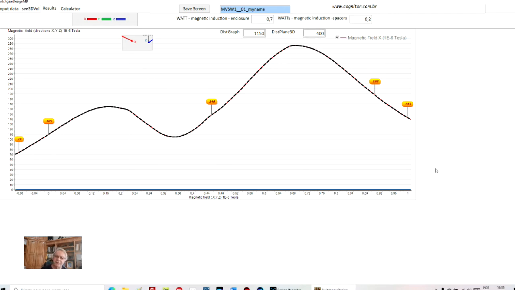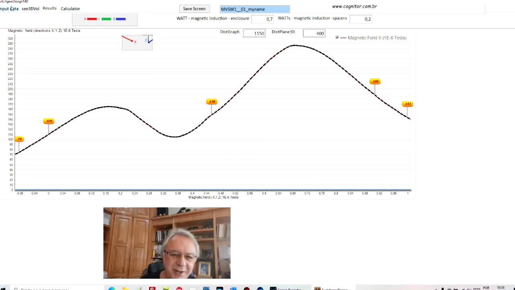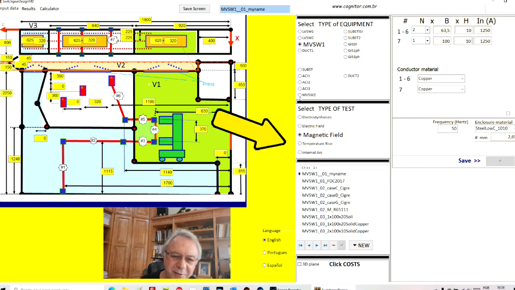Here I will not explain the details because it would take so much time to explain where these parts are, but you can see everything.